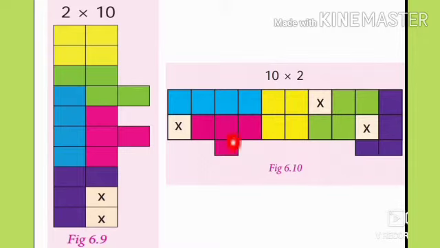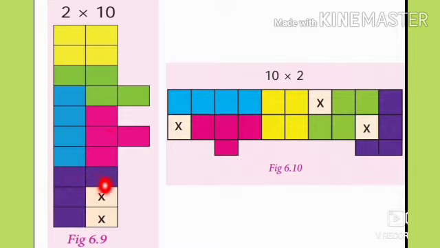Hence, the rectangle is incomplete. Also, some squares protrude outside the boundary of the rectangle. See students, you can easily see the squares protrude outside the boundary of the rectangle.